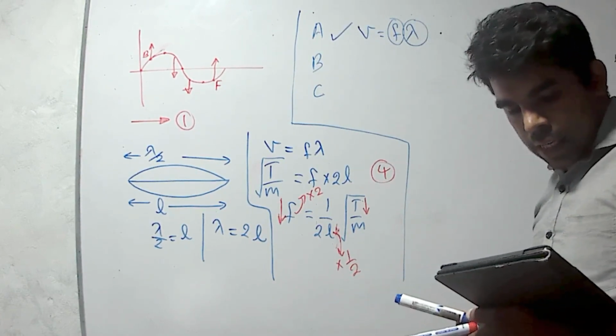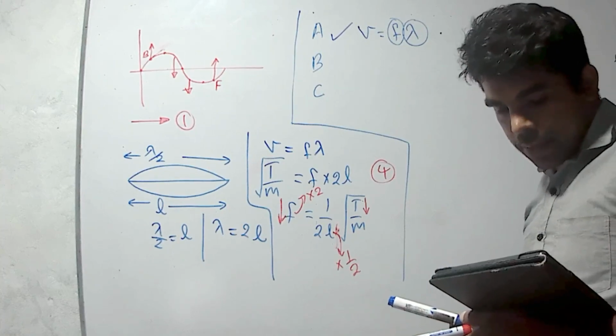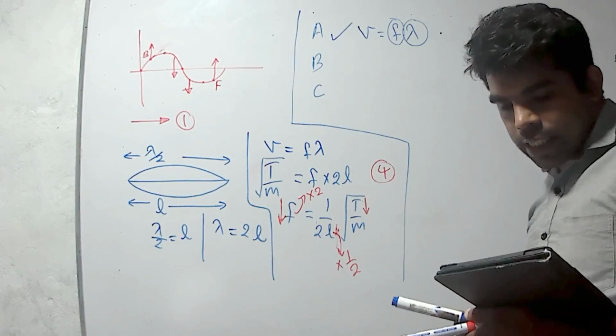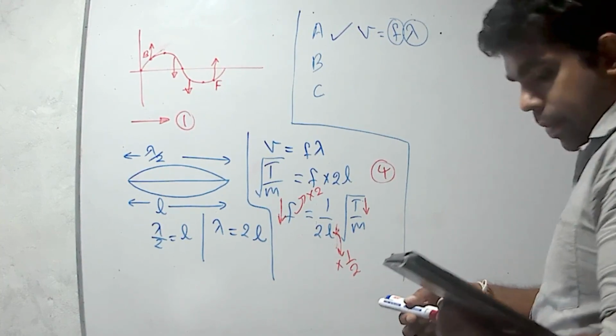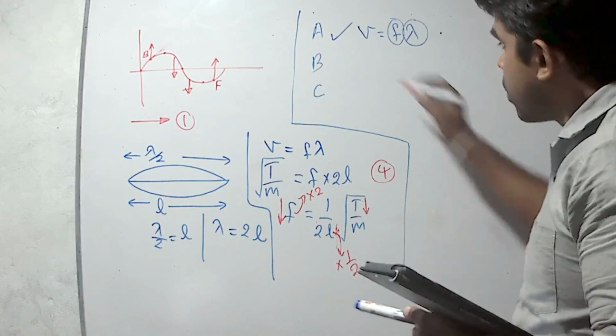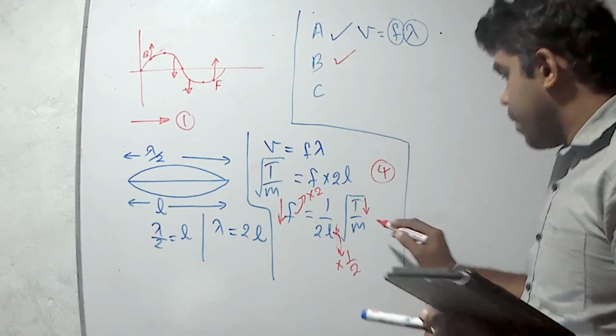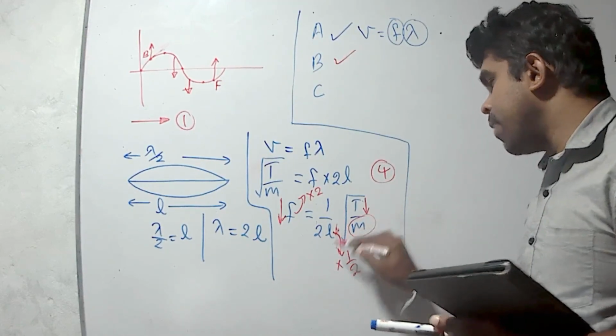Then statement B, their lengths differ slightly, but linear densities are the same. Yes, it is also correct. Linear density means the same mass per unit length.